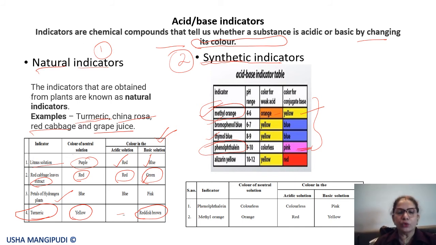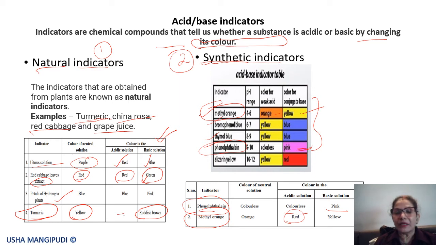As I've told you, the two common indicators are phenolphthalein and methyl orange. Phenolphthalein in the acidic medium is colorless, and in the basic medium it turns pink. You need to remember this. You may be asked questions related to this. Then methyl orange, as the name indicates, is orange in color. When I add methyl orange to an acid, it changes into red. The complete solution changes red, indicating that the given substance is acidic.